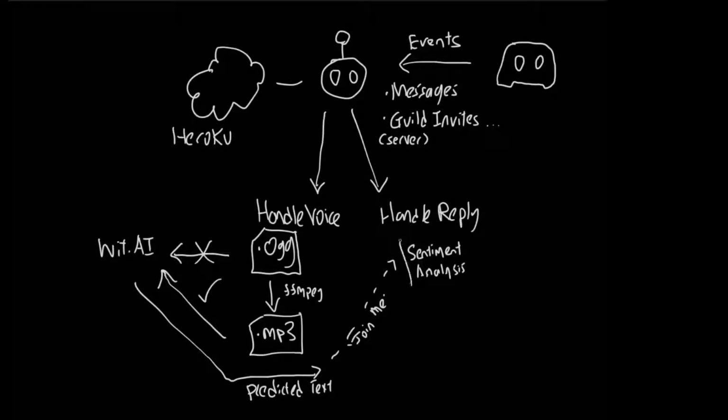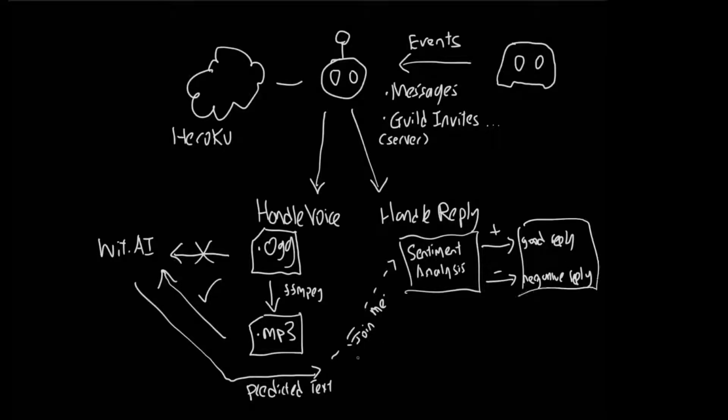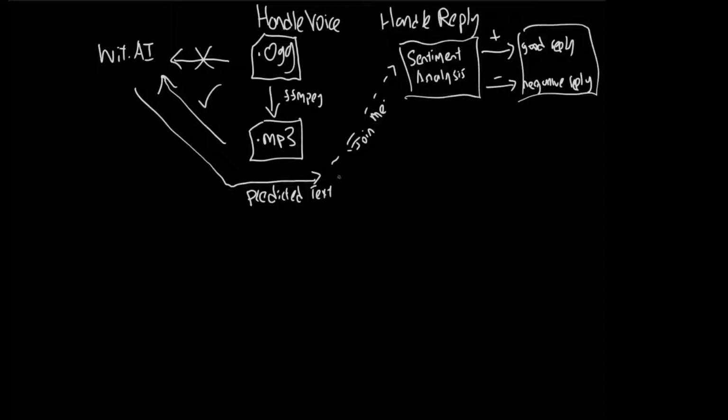For the first mode, join me mode, I basically pass the text to the sentiment model to analyze, and it will guess whether it's a negative or positive sounding sentence. Then based on the sentiment, I just randomly choose a positive or negative reply text to send back to the user.